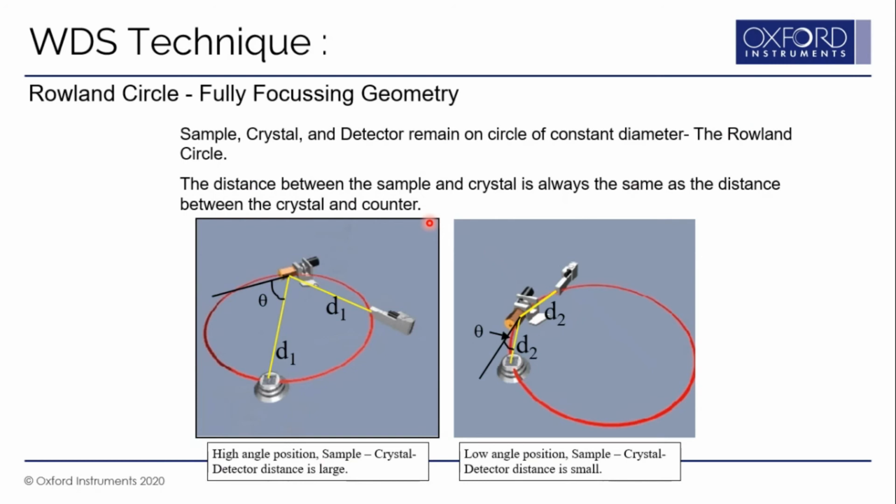There is a very important concept in the WDS technique which all of you should remember, something called the Rowland circle. When the WDS detector is fully focusing type, the sample, crystal and detector form one circle, which is called the Rowland circle. And in a fully focusing type of WDS geometry, the distance between sample and crystal and the distance between crystal and detector are always kept the same. And here theta is the incidence angle. So this is the fully focusing type of WDS detector geometry.